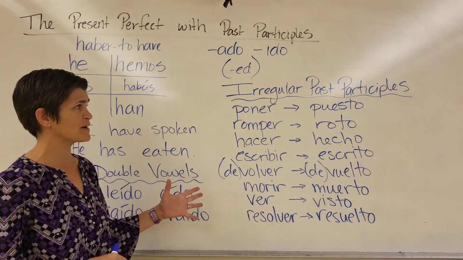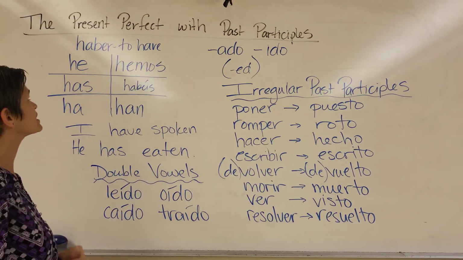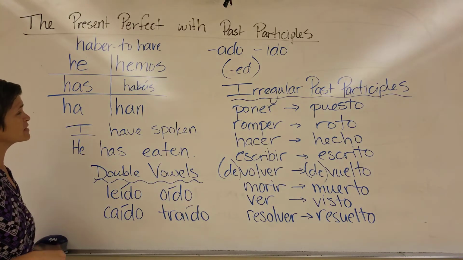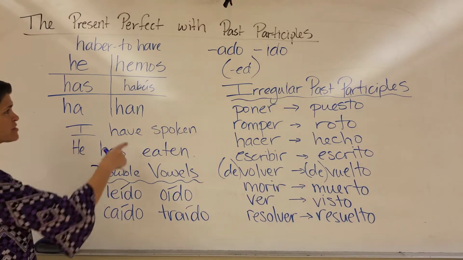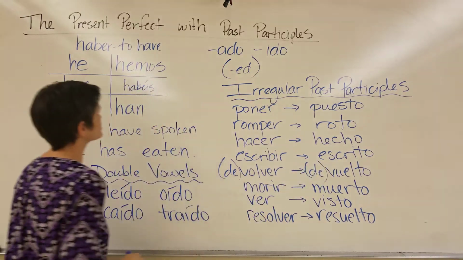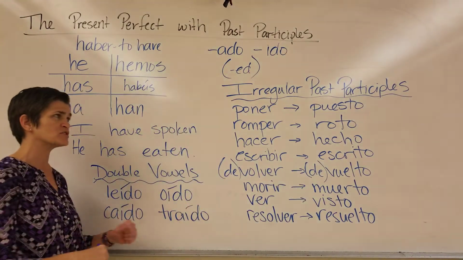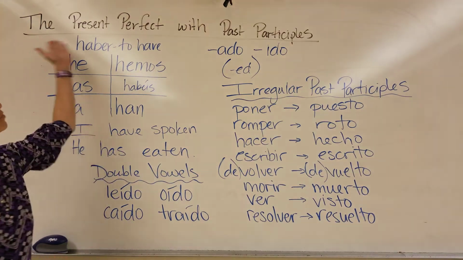So those are our irregular past participles, and we're going to use them with this verb. It's got a helper verb just like the progressive in the other notes. So we have written would be hemos escrito. They have died would be han muerto. When we put these two pieces together, we form the present perfect.